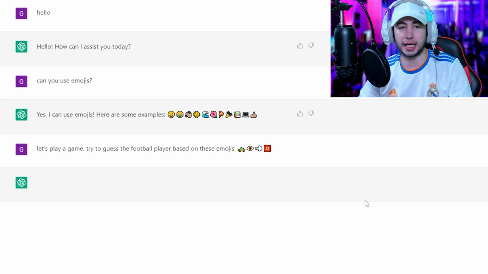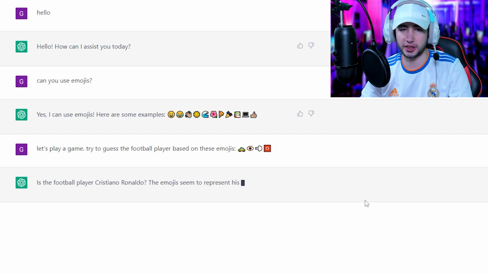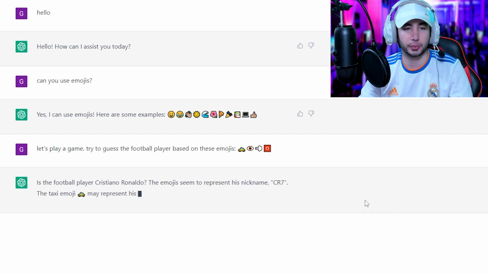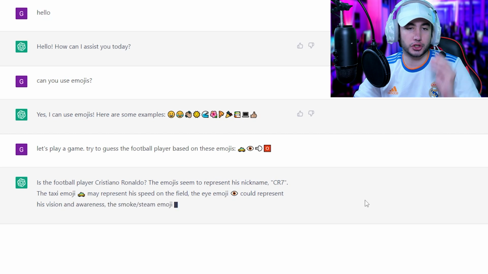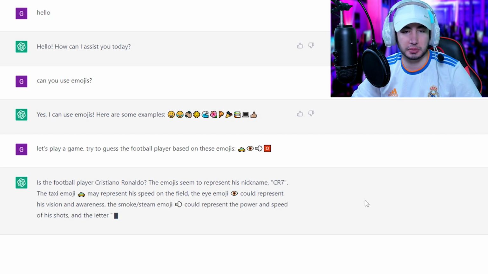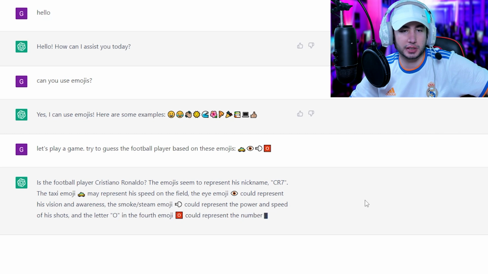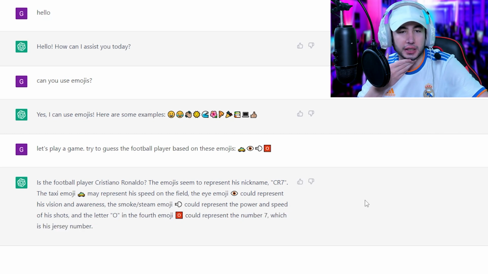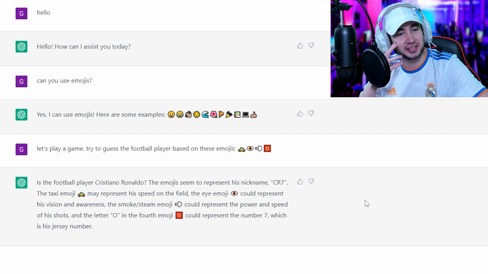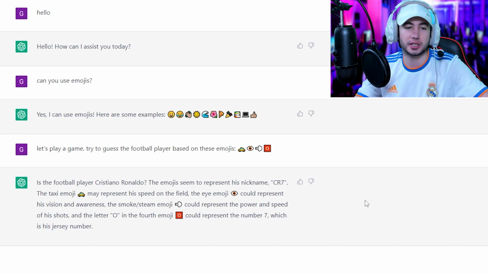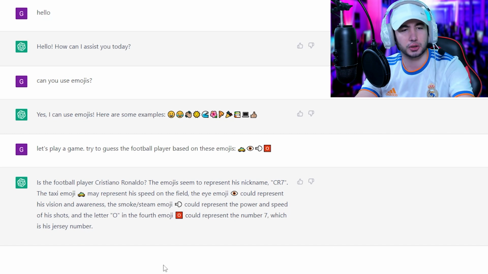Okay, let's play a game. Try to guess the football player based on these emojis, the exact example. And it's the football player Cristiano Ronaldo. The emojis seem to represent his nickname, CR7. The taxi emoji may represent his speed on the field. Interesting take. The eye emoji could represent his vision and awareness. This guy is reading too much into it. The smoke steam emoji could represent the power and speed of his shots, and the letter O in the fourth emoji could represent the number 7. How? Which is his jersey number.